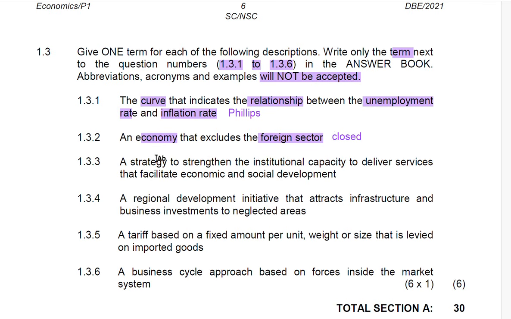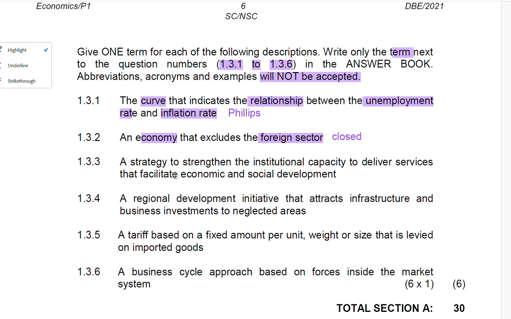And then when you move down, 1.3.3 is strategies to strengthen the institutional capacity to deliver services that facilitate economic and social development. So it is a strategy that strengthens the institutional capacity to deliver services that facilitate economic and social development. All right.